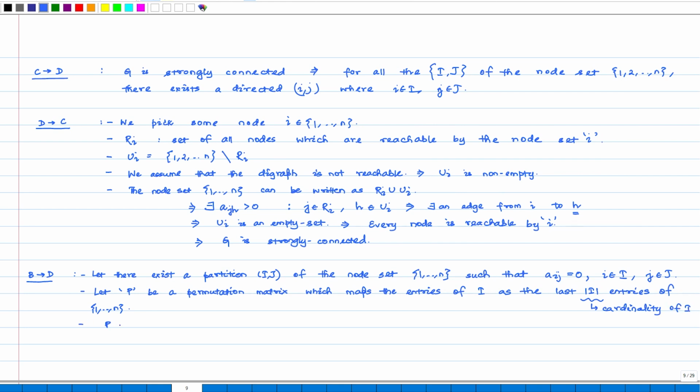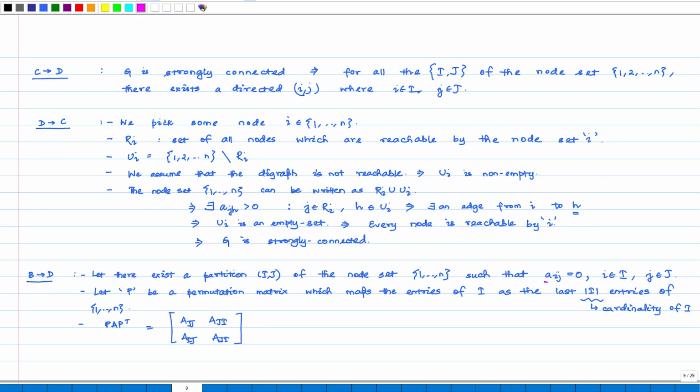So, what does this imply? It implies that now when we write P A P transpose, we get something like this, or since we have it in the form of A itself, we can write it this way, and A I I. So, basically this is what a permutation matrix does.